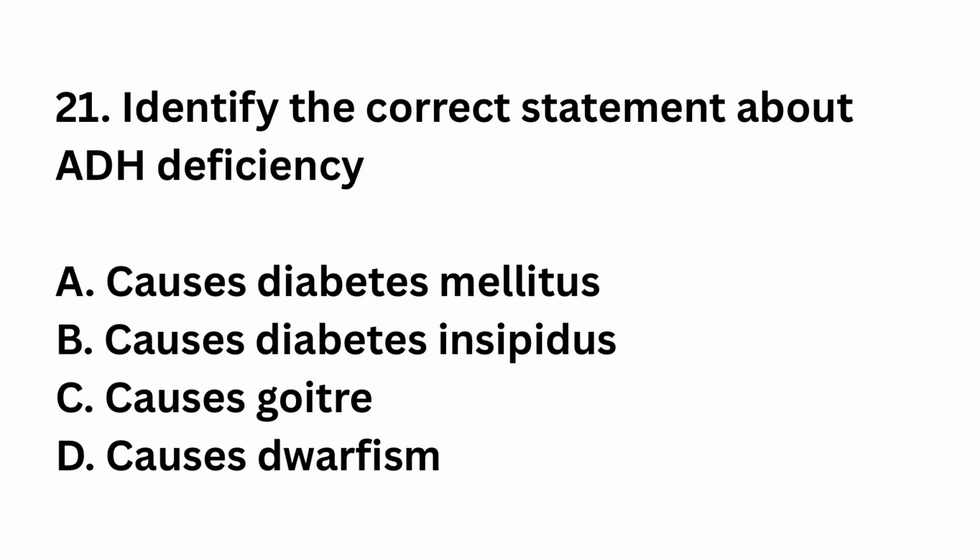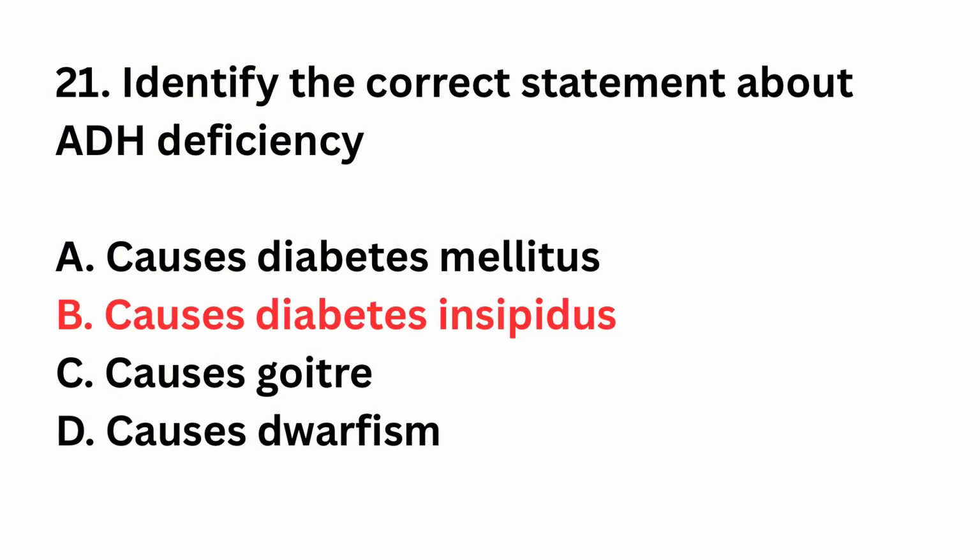Identify the correct statement about antidiuretic hormone deficiency. Causes diabetes mellitus, causes diabetes insipidus, causes goiter, causes dwarfism. The right answer is option B, causes diabetes insipidus. Lack of antidiuretic hormone causes excessive urination and thirst. This condition is diabetes insipidus.